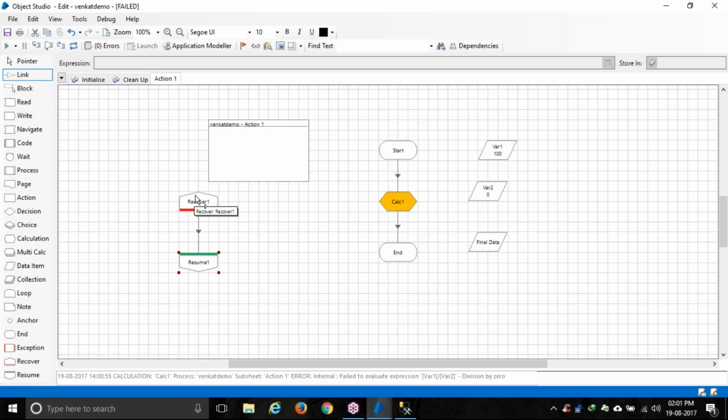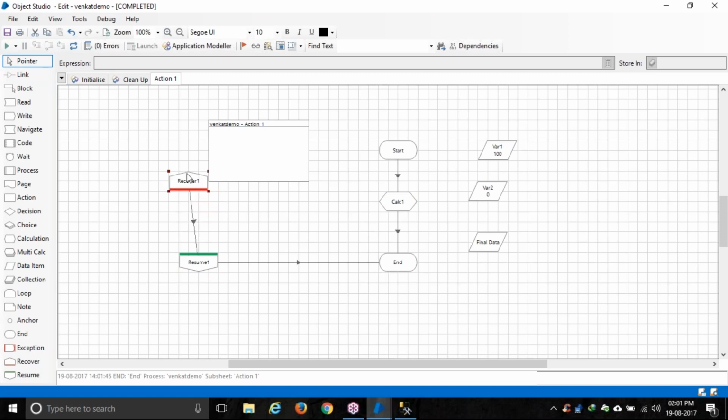Here I'm linking this recovery to resume. For the time being, understand it as a hospital. So what happens? The robot starts here, comes here, sees an error, goes to the hospital, is treated there, and then goes to end. I mean, it goes home. Now if I just run it, see what happens. After the calculation, it comes to this recovery, then resume, then end.